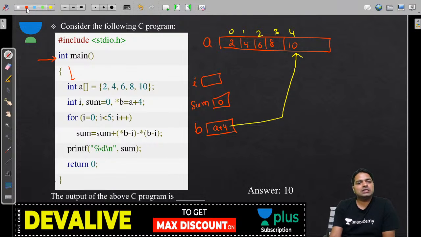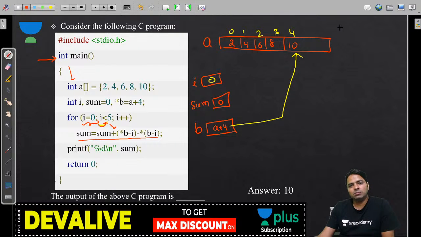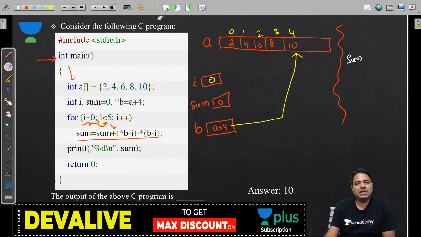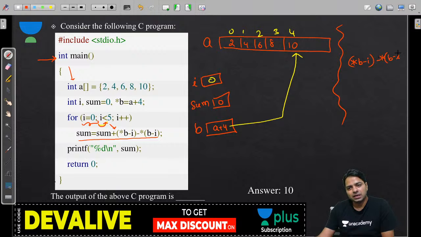Yeah. So now we'll start executing. I is equal to 0, so we have a 0 here. Garbage is replaced with 0, and 0 less than 5 is true, so we will enter the loop. Now you have to understand this line. I'm going to explain how to understand the sum plus. Anyhow, sum is there, I will explain that after. What is this: *(B - I) and so on? Right, I'm talking about the first time when I is equal to 0.